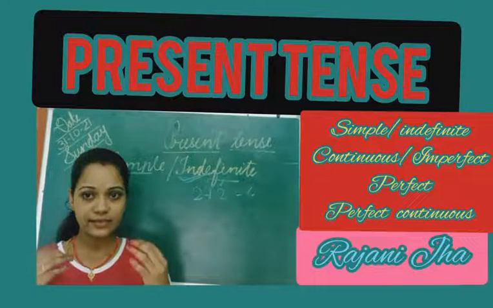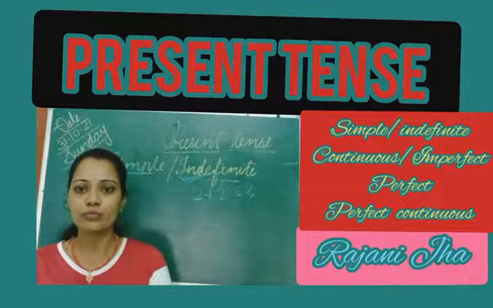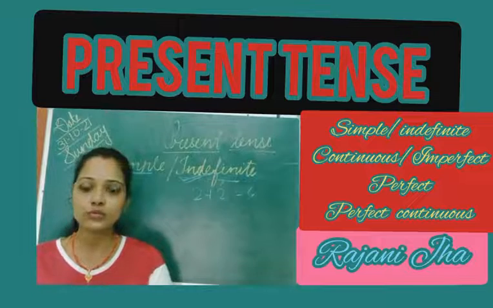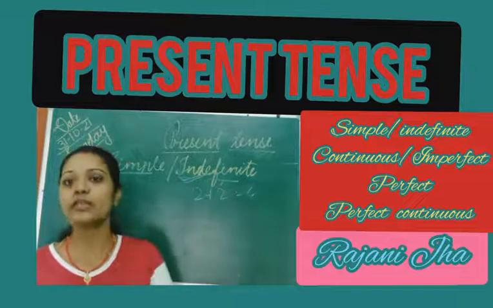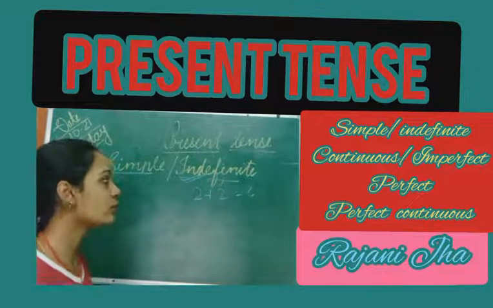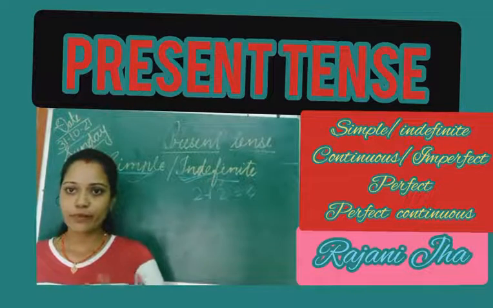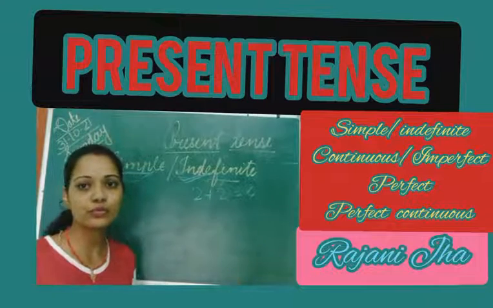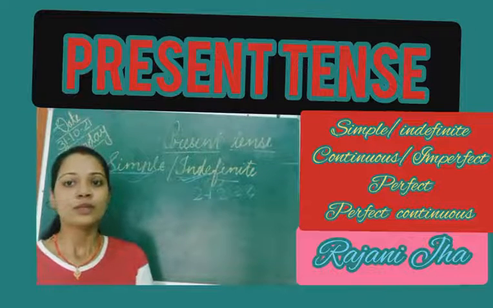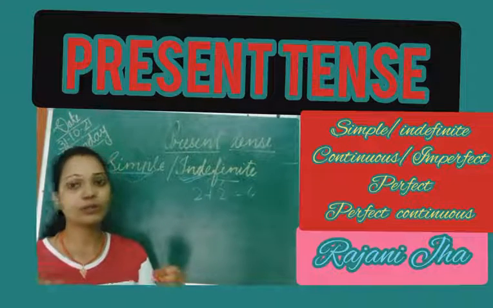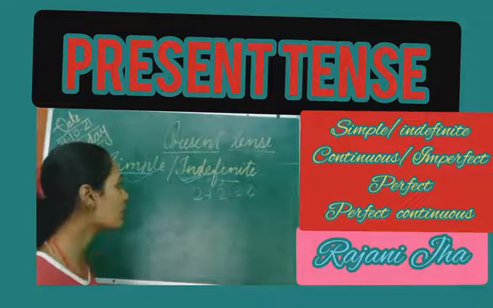Next, the action which is done regularly, every day, like I go to school. If I say I go to school and the students say I go to school, it is a regular routine. So our daily routine also comes in simple present tense or present indefinite tense. Whatever you do regularly every day, the students go to school, the man goes to office, the teacher goes to school also. These are the regular actions, the daily routine, which come in simple present tense or present indefinite tense. Let us know about the structure.